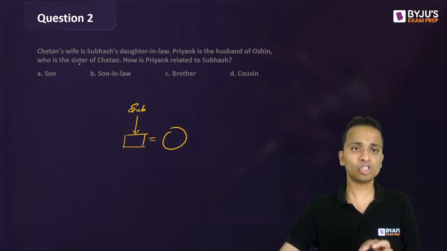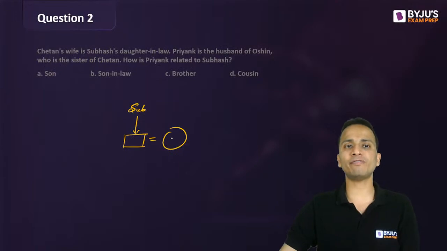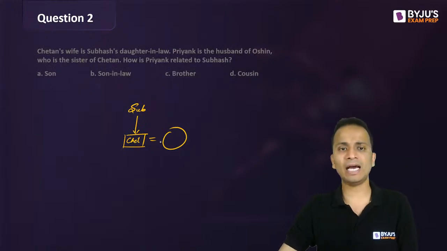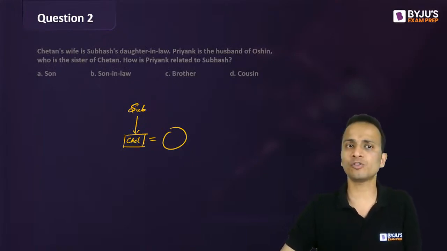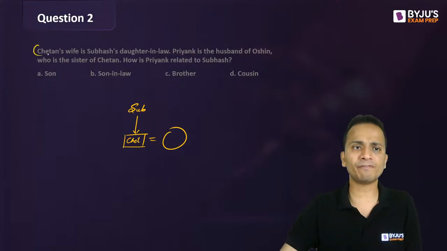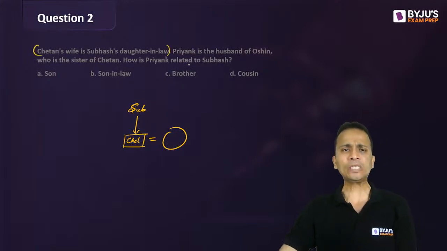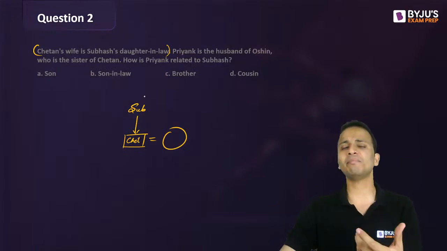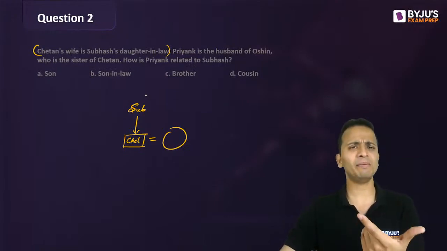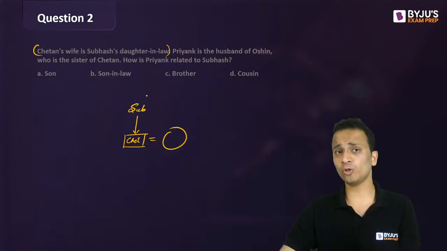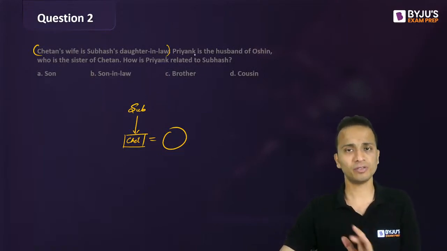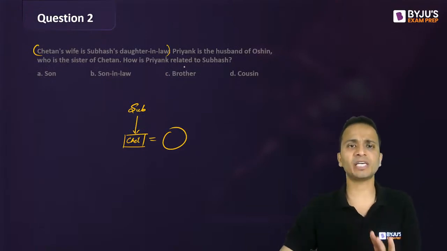Okay, so Chetan's wife, Chetan की जो wife है वो Subhash की daughter-in-law है, so I can say that Chetan will be the son of Subhash and his wife will be the daughter-in-law of Subhash. Done up till the first statement. Okay. So basically they have said that Chetan is the son of Subhash. Now Subhash can be mother as well. Name ठीक है male name है but you all know that in blood relations name does not specify the gender of person. Fine. So Subhash का gender अभी तक नहीं पता.